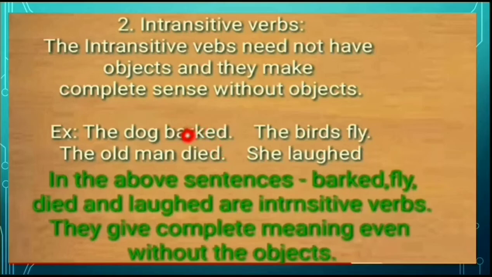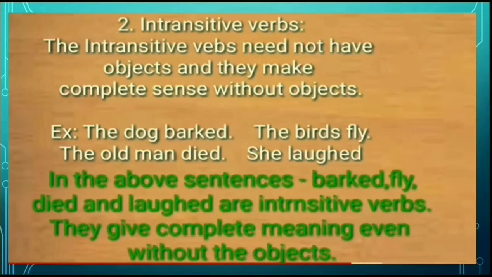So here barked, fly, died, laughed are intransitive verbs because they stand alone, they need not have objects, they do not need anything. They can stand alone and complete the sentence itself. They give complete meaning even without the object.